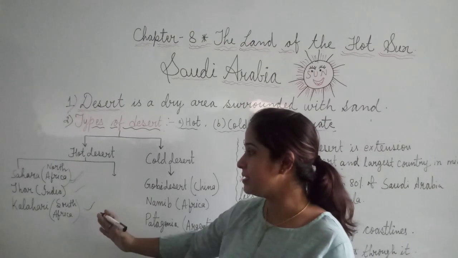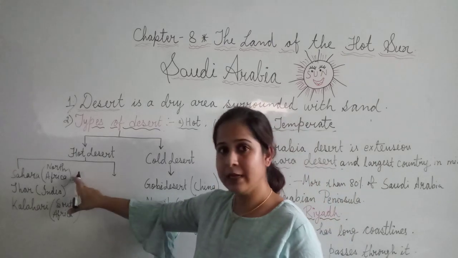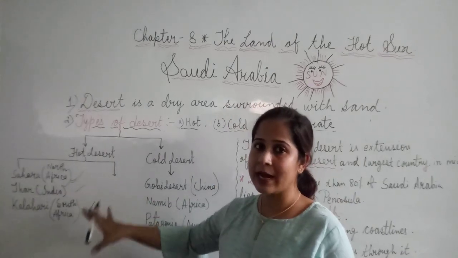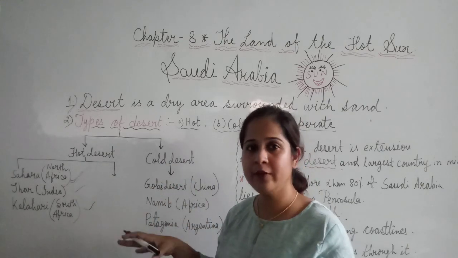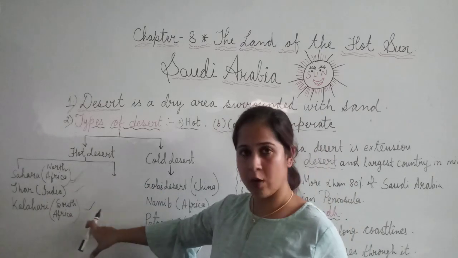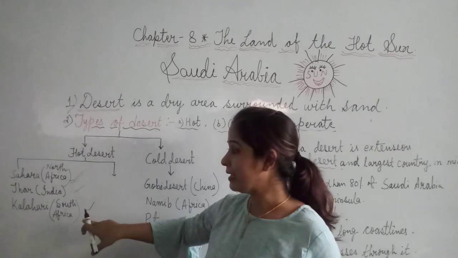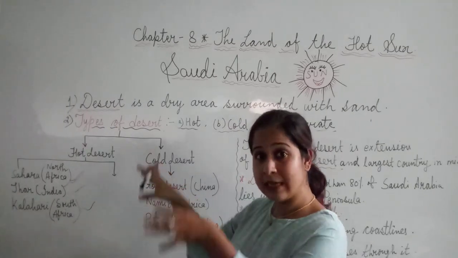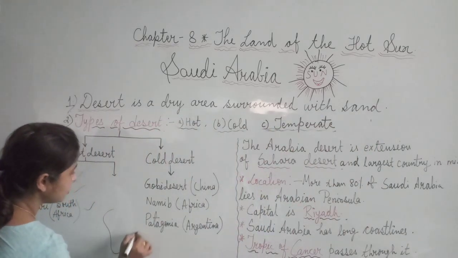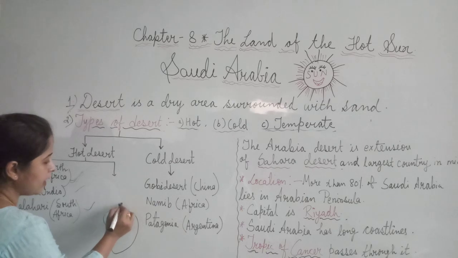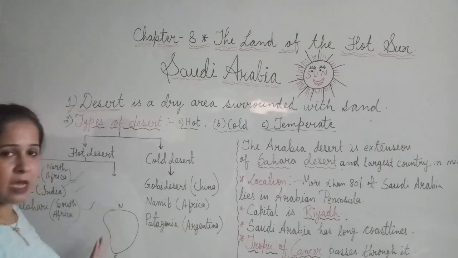Fine. Third hot desert's name is Kalahari Desert. Kalahari Desert is that desert which is located in South Africa. See beta, Sahara Desert and Kalahari Desert, both the deserts are lying in the same continent, but their exact location varies from north to south, because Sahara Desert is located in the northern part of Africa and Kalahari Desert is located in the southern part of Africa. Like see, suppose this is your continent Africa, here is the north part, here is the southern part. So according to the direction these deserts are located.